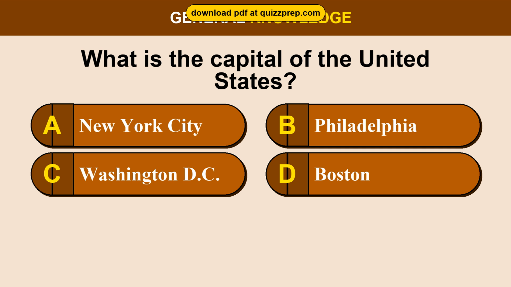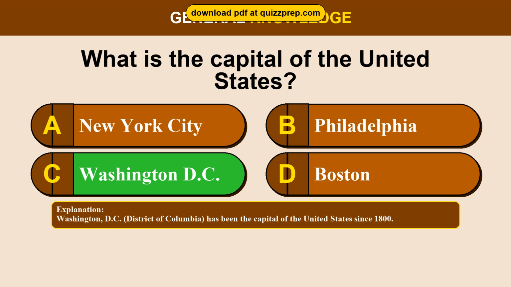Question 64. What is the capital of the United States? Option A, New York City. Option B, Philadelphia. Option C, Washington, D.C. Option D, Boston. The correct answer is option C, Washington, D.C. Washington, D.C., District of Columbia, has been the capital of the United States since 1800. Question 65.